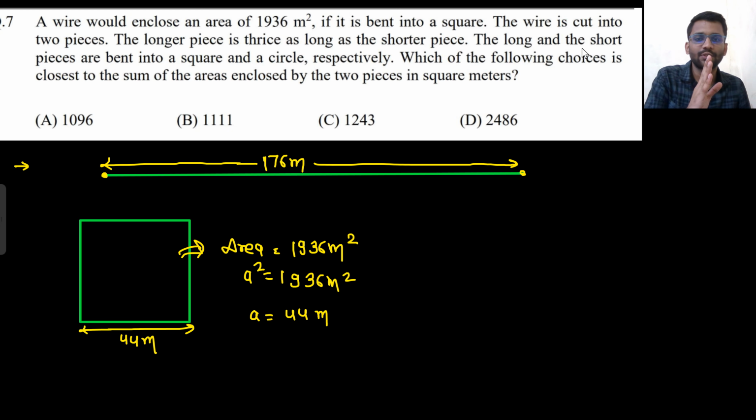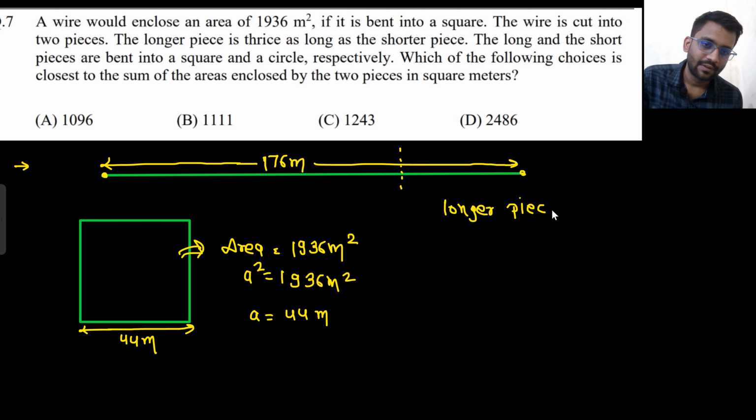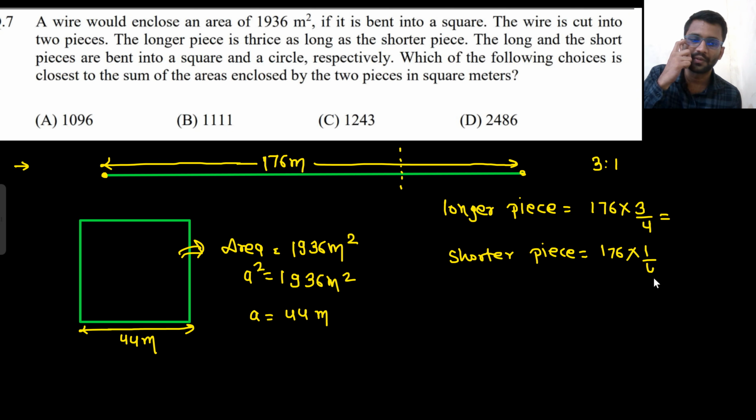The longer piece is thrice as long as the shorter piece. So the longer piece will be 3 times the shorter piece. That means you have to cut it into 3:1, right? So 176 into 3 by 4, and the shorter piece 176 into 1 by 4. That would be 44, and the longer one is 44 into 3, basically 132 meter.